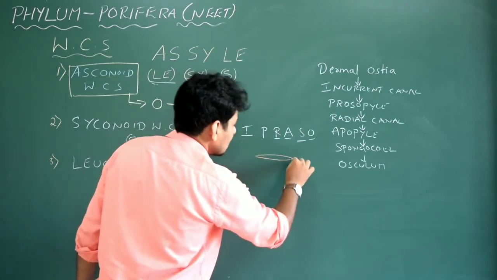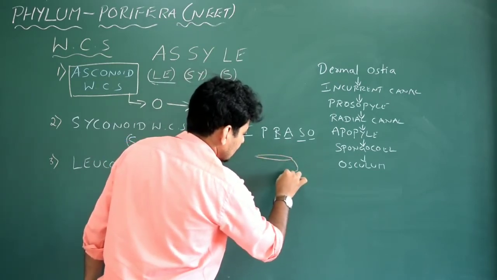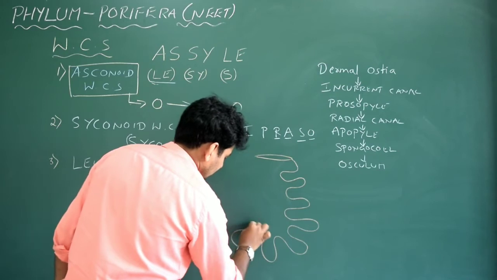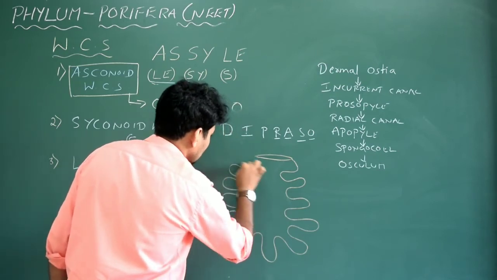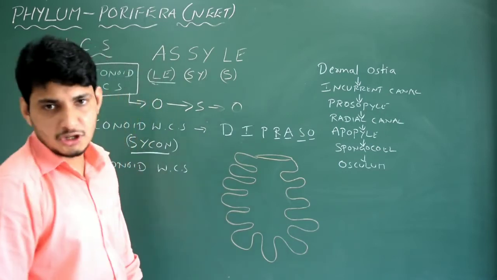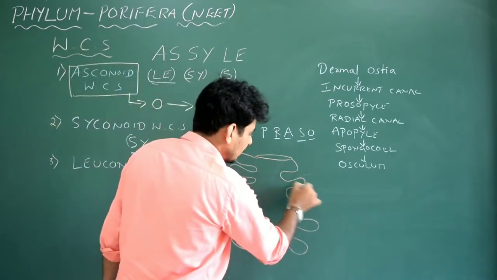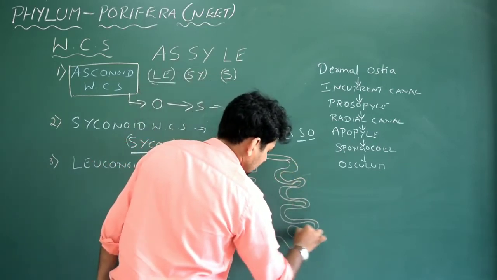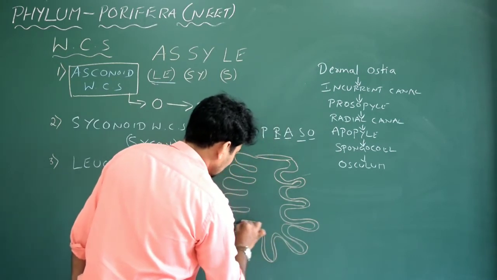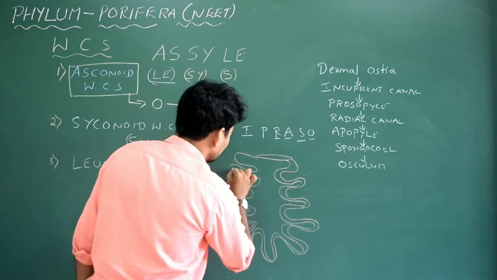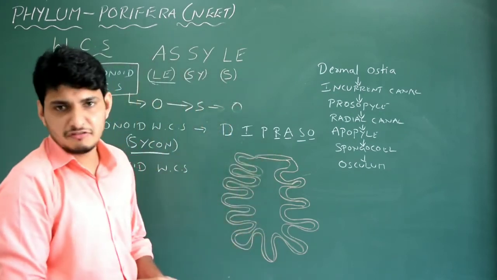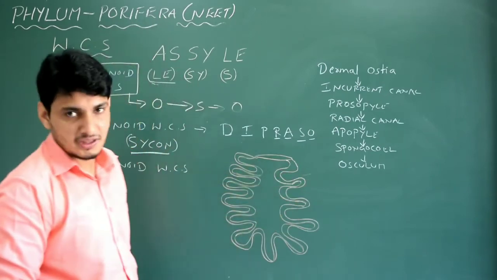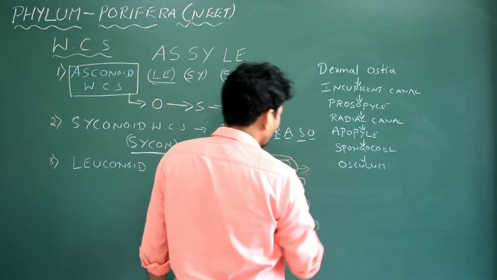It is not necessary. In higher classes, you want to study. See this. If the sponge shape is like this, a very complex shape actually, the water cannot directly enter into the spongocoel from the ostia, so it has to pass through different canals. So we just draw the canal. See the canal. It is nothing but the canal. The body organization is very complex in the case of sponges. Very complex. It's very difficult. If you cut the sponge, you see so many pores. It will be very difficult to find the canal system. But scientists have already observed how exactly the water moves.